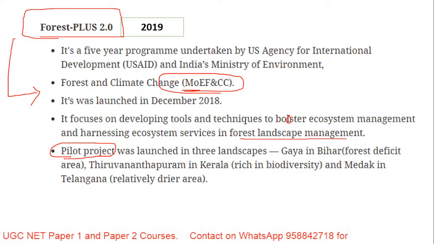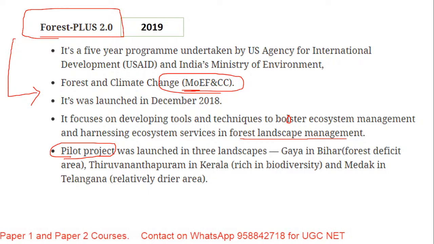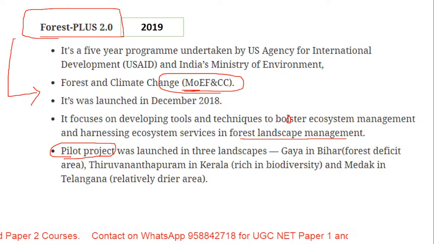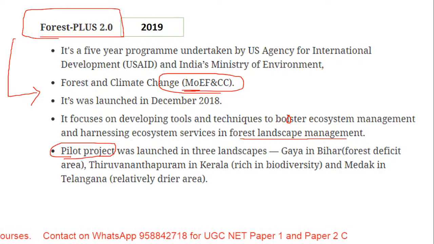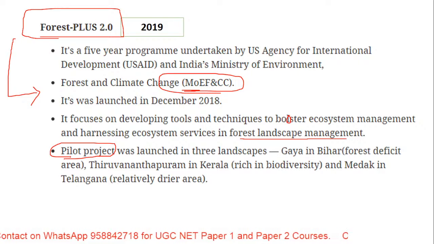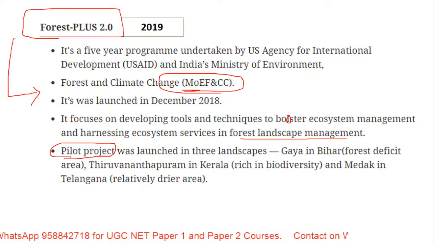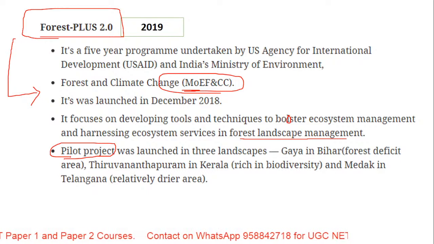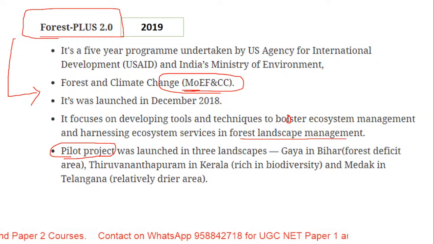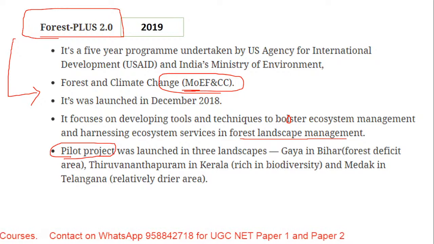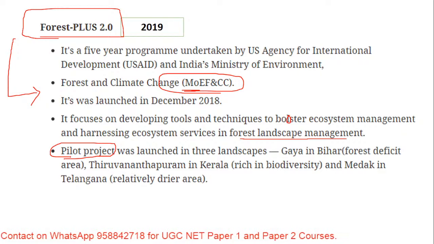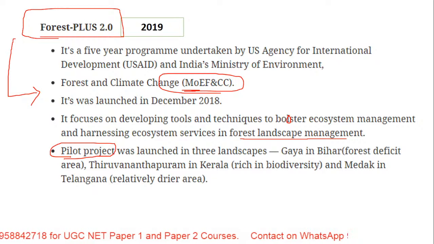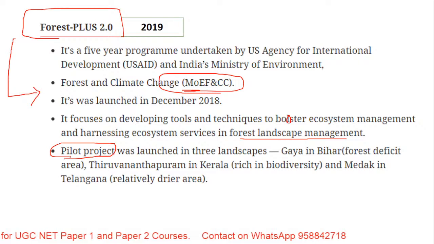Is it clear? It is the Ministry of Environment, and it is Forest, not Ecology: Forest and Climate Change. Okay. Now this slide is in front of you, everyone. If I go back, I want everyone to be a little bit active with your chat box. If I put up the schemes, you have to tell me what the scheme is with reference to. So the scheme with respect to the Green Wall of India: what was the objective, or what was it to reduce in India?